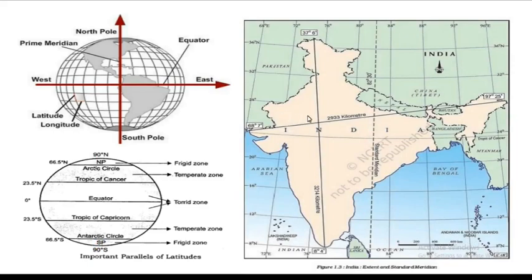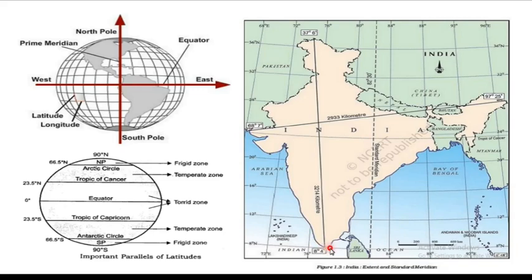Now look, this is the outline map of India. This is the westernmost longitude, 68 degree 7 minute. And this is the easternmost longitude, 97 degree 25 minute east longitude. This is the northernmost latitude touching the Indian landmass, 37 degree 6 minute north latitude.